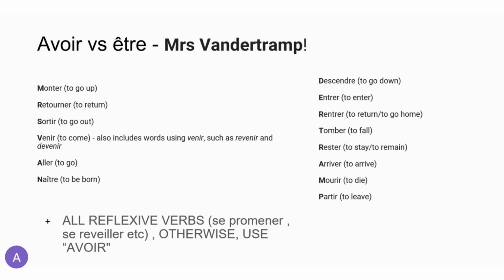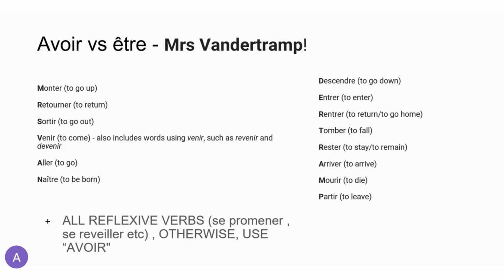Monter, to go up, retourner, to return, sortir, to go out, venir, to come, also includes words such as revenir, devenir, and so on that are in the same family. Aller, which means to go, naître, to be born. So you're going to say something like il sera né, il sera né au Toulouse. He will be born in Toulouse.